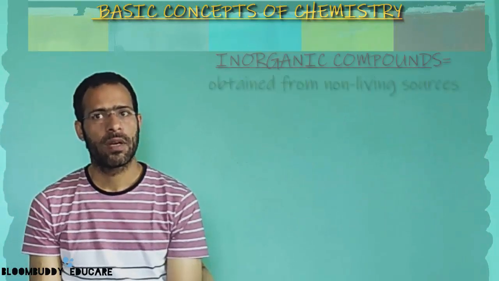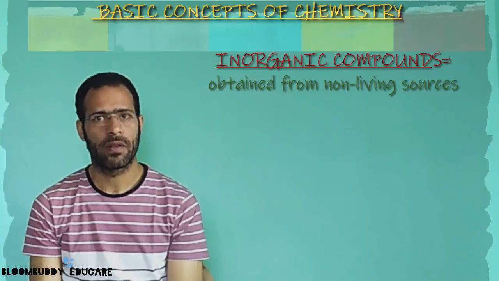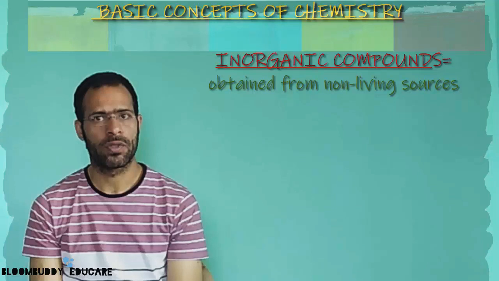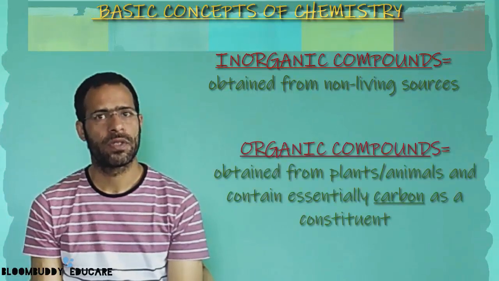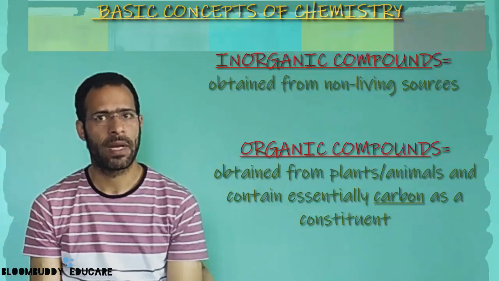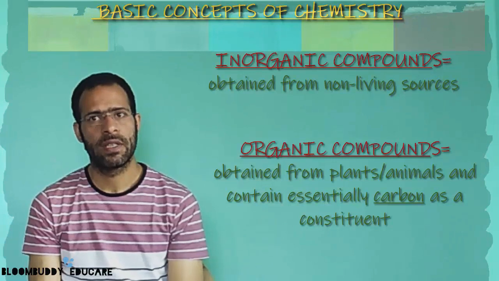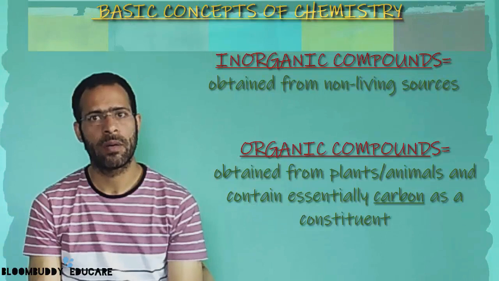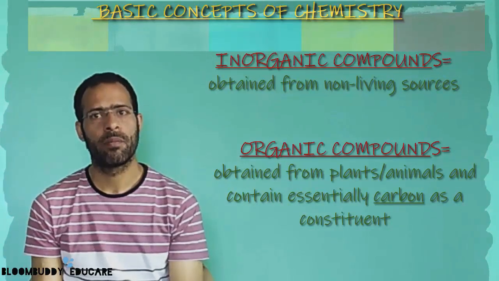The inorganic compounds are the compounds which are obtained from non-living sources, for example minerals, marble, gypsum, washing soda, rocks, and common salt. They are all included in the inorganic compounds. Organic compounds are the compounds which are present in or obtained from plant and animal sources. One of the important features of organic compounds is that they contain carbon as their essential constituent. So whenever you find carbon in some compound, you can say that this is an organic compound.